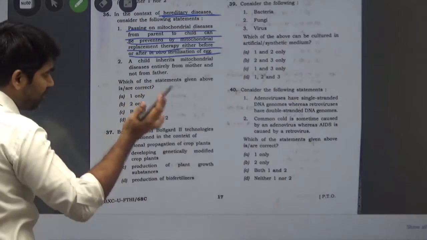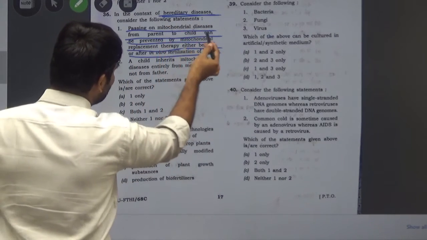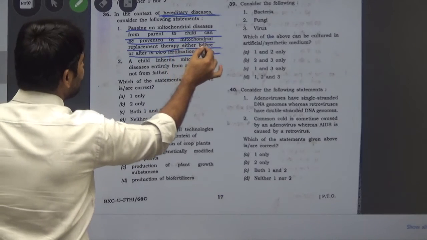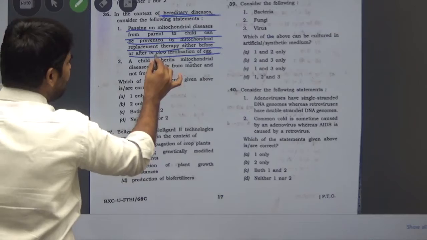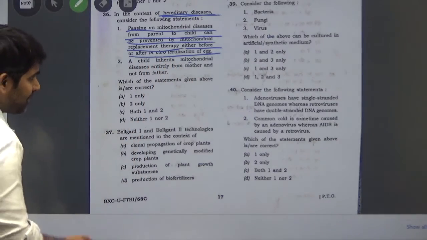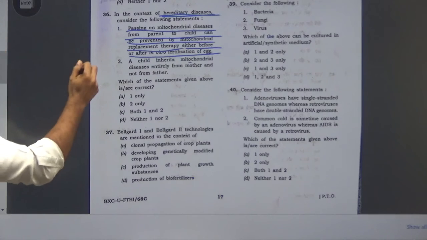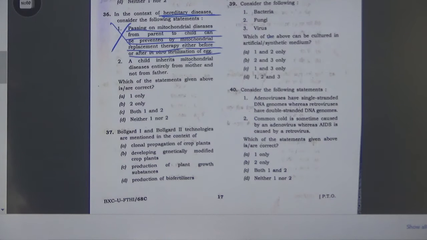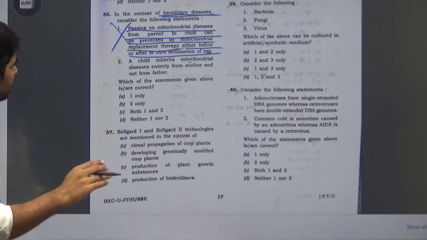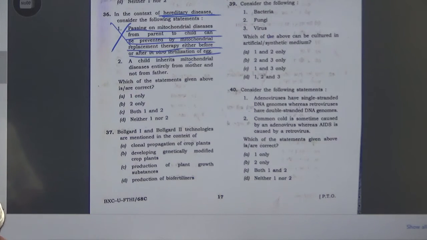Yes, this is true that mitochondrial diseases could be prevented through mitochondrial replacement at the time of in vitro fertilization. But the statement says either before or after in vitro fertilization. So to my mind, the statement is incorrect because of this, either before or after. Otherwise, it would be correct. So by now you can say this statement 1 is incorrect.